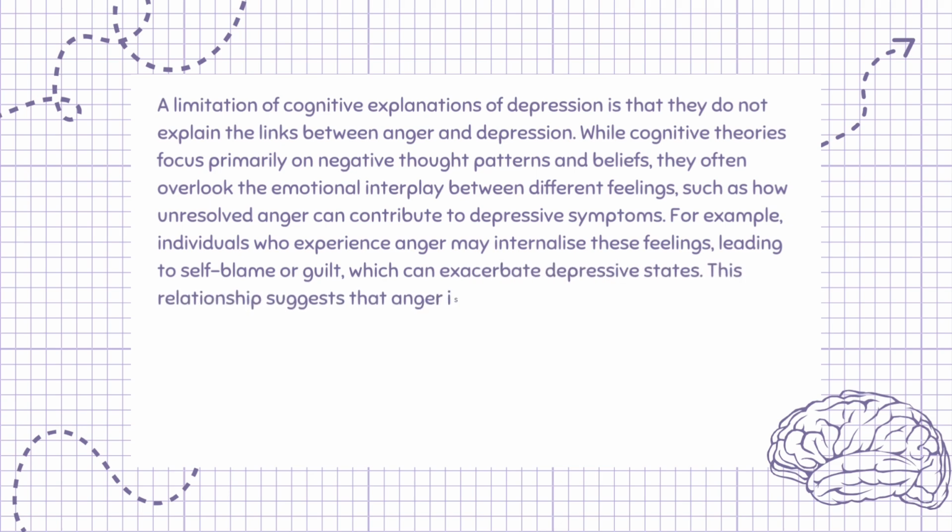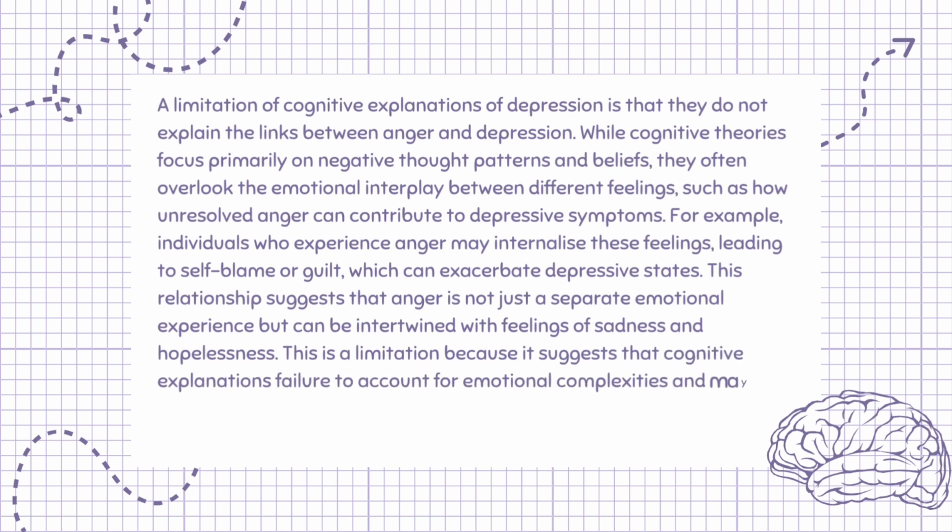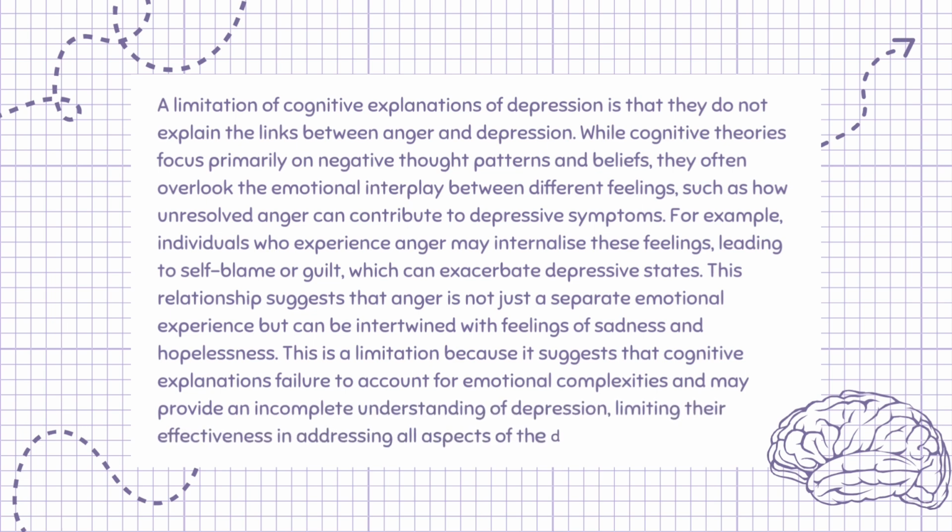This relationship suggests that anger is not just a separate emotional experience but can be intertwined with feelings of sadness and hopelessness. This is a limitation because it suggests that cognitive explanations fail to account for emotional complexities and may provide an incomplete understanding of depression, limiting their effectiveness in addressing all aspects of the disorder.